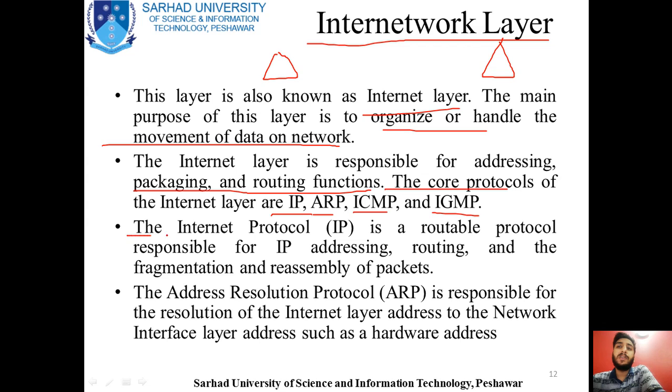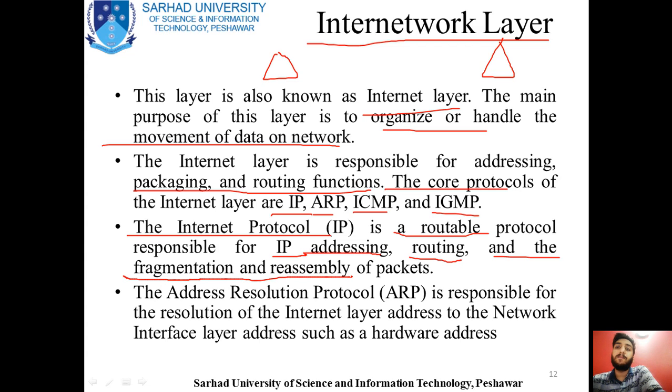Now, the Internet Protocol, that is IP, is basically a routable protocol, and this is responsible for addressing. You know what IP addressing is: to allocate a unique logical address to a user. Routing means to find the optimum path from the transmitter to the receiver, and fragmentation you can also term as segmentation and reassembly of packets.